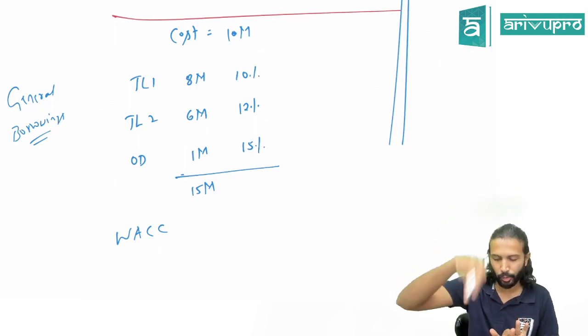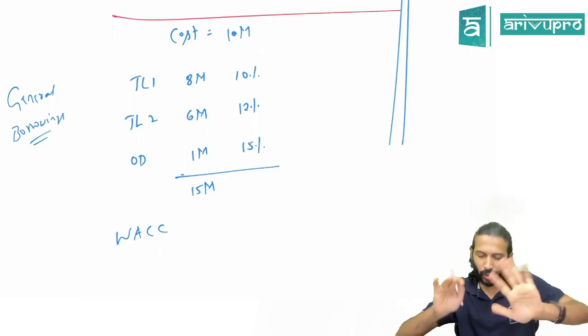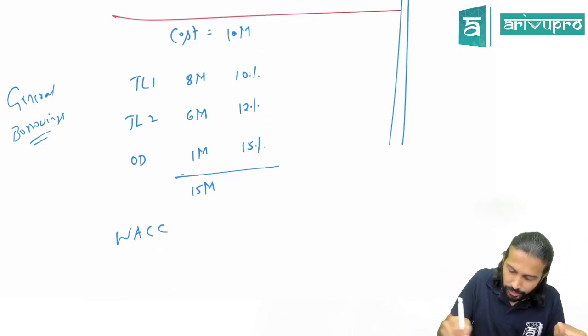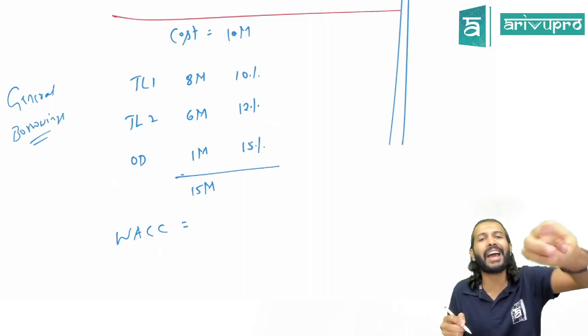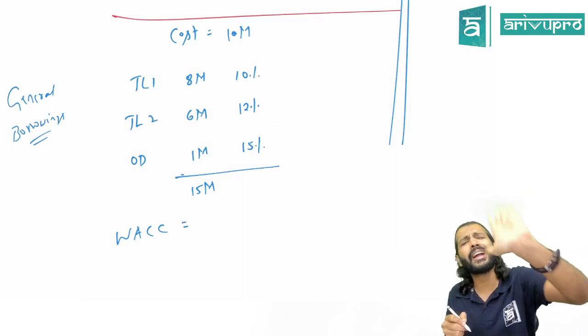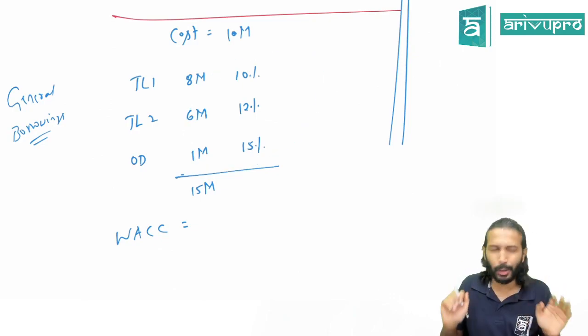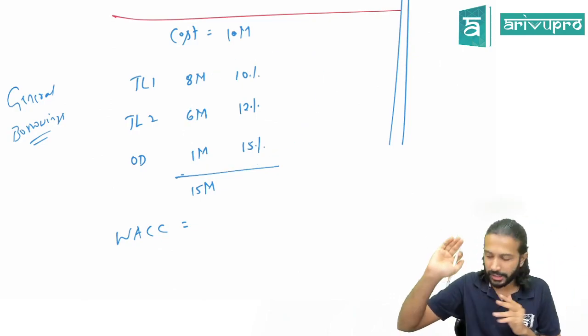You don't have to worry, we have two problems to find that also. I can tell you now, but it's okay. Let's not go there for the time being. So in case of general borrowing, you find out the weighted average interest rate and use it for your capitalization purpose. You don't have to worry about the individual loans, because you have multiple loans and things will go haywire if you start considering all of them.